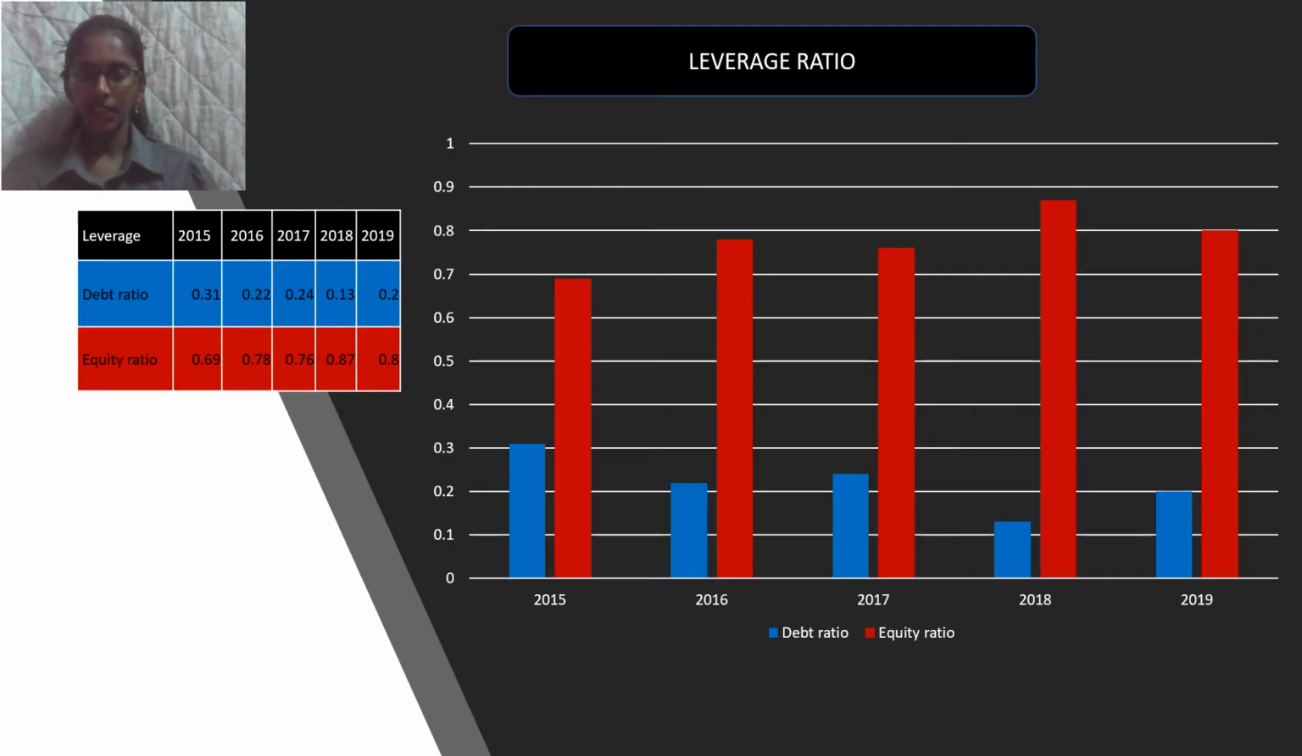Okay, next is leverage ratio. For all the years, the debt ratio is lower than 1. That means MRCB has lower risk in investing due to the debt to asset ratio. For equity ratio, in 2019, its ratio is 0.8. That means 80% is financed by shareholders' equity, and the rest 20% is funded by debt. So, in order to raise capital, MRCB should raise equity and reduce debt.